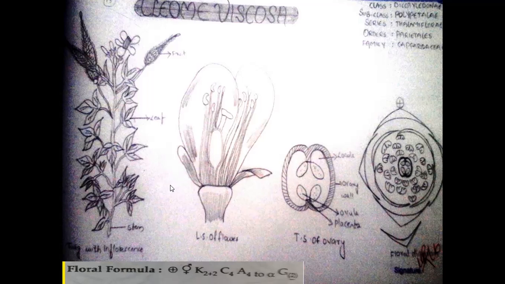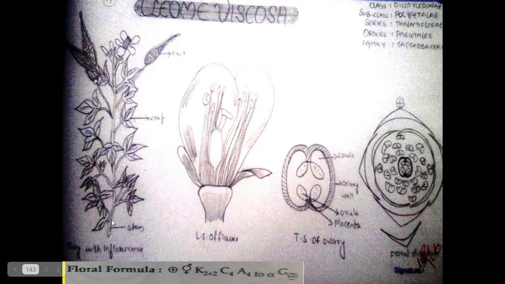The next point is the stem. The stem is aerial, usually erect, green in color, herbaceous in Cleome viscosa and Cleome gynandra. A woody stem is present in Capparis and in Crateva.